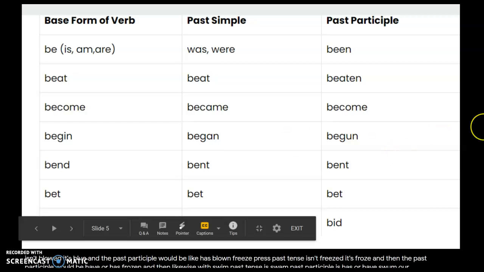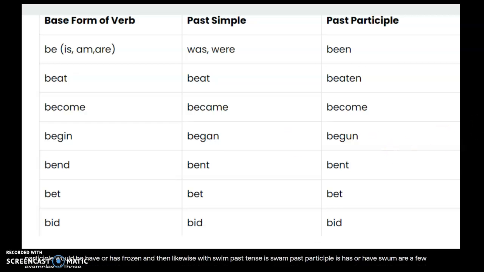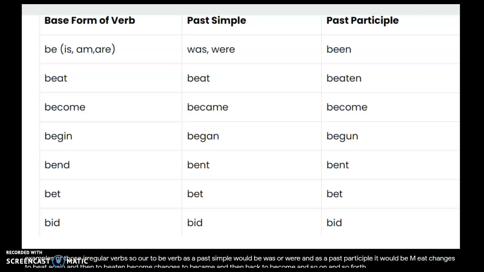So here are a few examples of those irregular verbs. So our to be verb as a past simple would be was or were, and as a past participle it would be been. Beat changes to beat again and then to beaten. Become changes to became and then back to become, and so on and so forth.